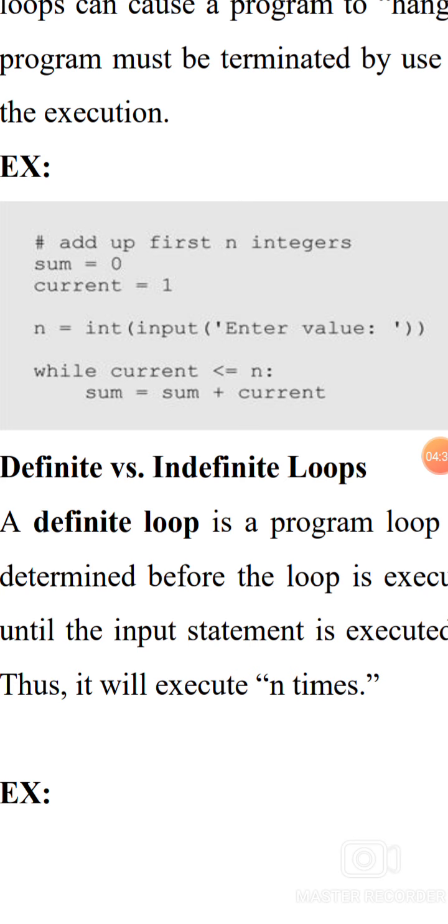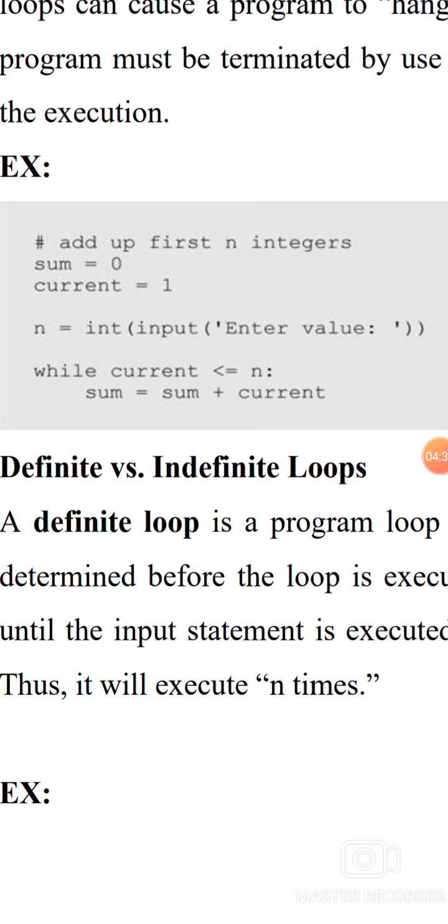The algorithm: start the program, get the input of the choice from the user. If choice is 1, calculate Celsius to Fahrenheit using the formula F equals C asterisk 1.8 plus 32, or C asterisk 9 by 5 plus 32. Step 4. If the choice is 2, calculate Fahrenheit to Celsius using the formula C equals F minus 32 by 1.8, or F minus 32 into 5 by 9. Step 5. Otherwise, end the program. Step 6. Stop the program.